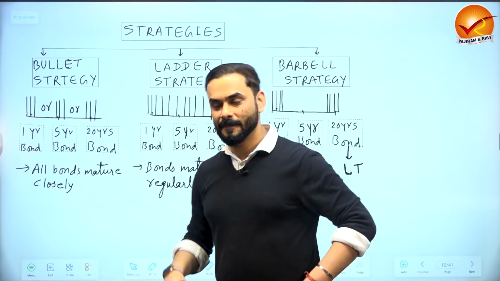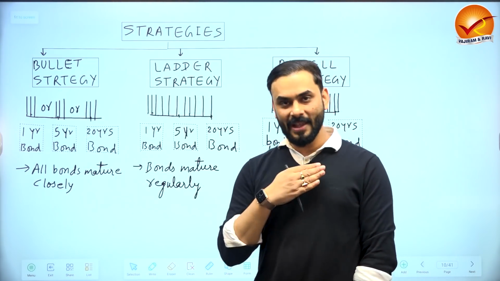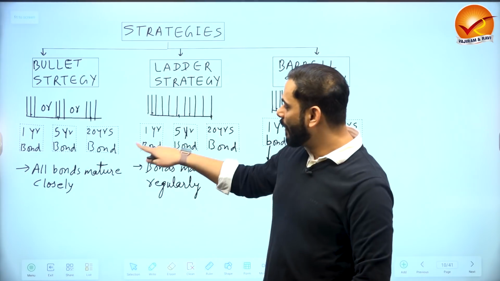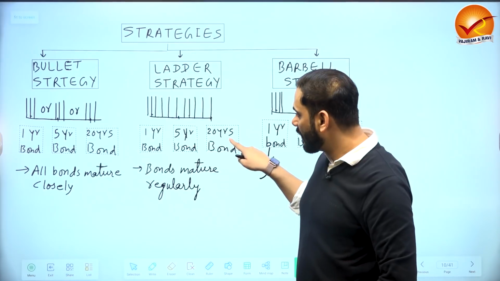That's a bullet strategy. What is the meaning of a ladder strategy? Now what I can do is, if I have 100 rupees, I can buy a bond of 1 year, or I can buy a bond of 5 years, and I can buy a bond of 20 years.